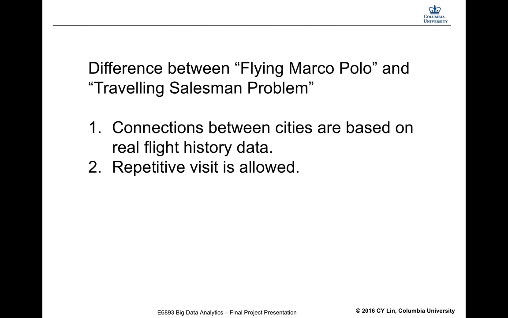You may think our problem is a traveling salesman problem, which is based on a complete graph and a Hamiltonian path. Yes, you are right, but they have some differences. Firstly, the connections between cities are restricted by the flight history data. There may not be a direct air route from city A to city B. Secondly, we allow repetitive visits for every city in order to get the shortest total traveling distance, which means our result is no longer a Hamiltonian path.